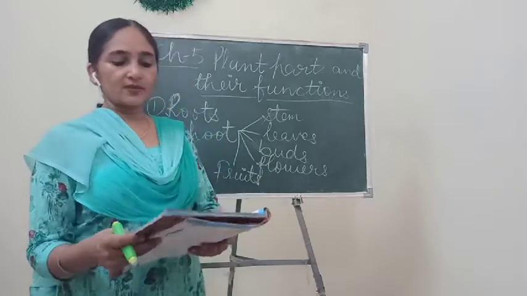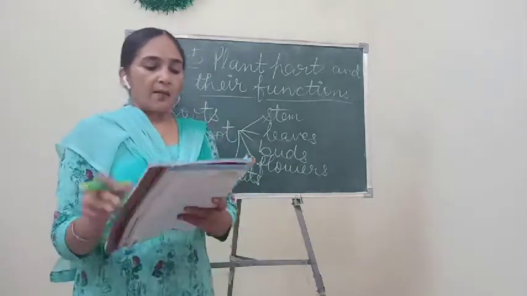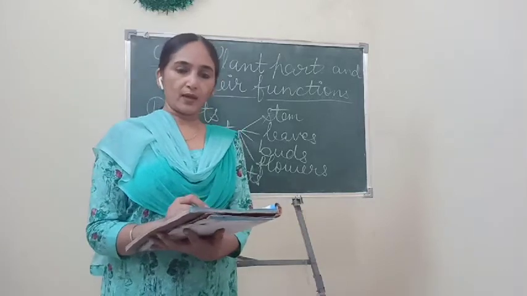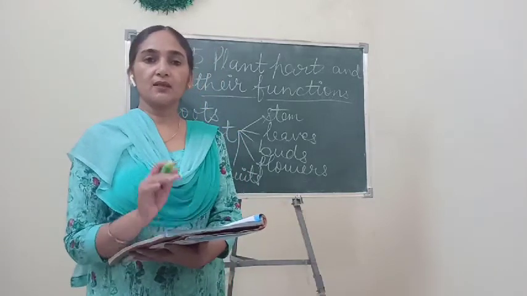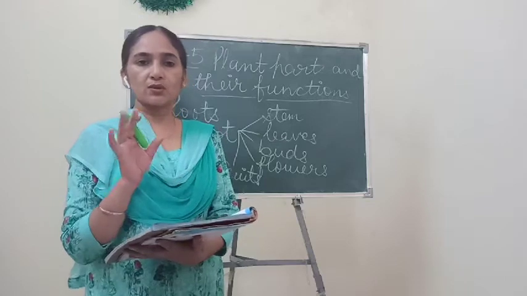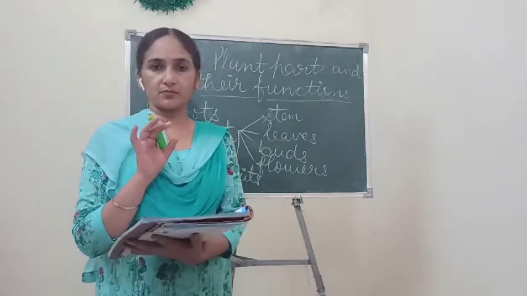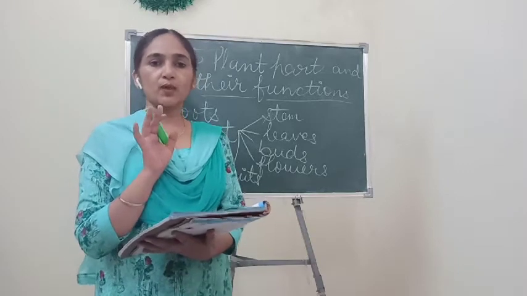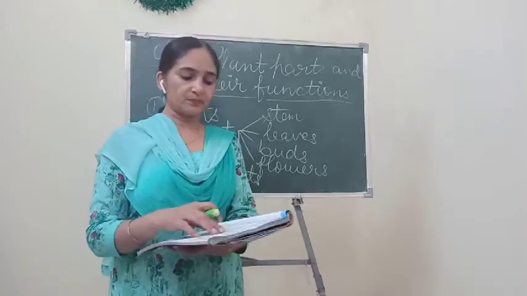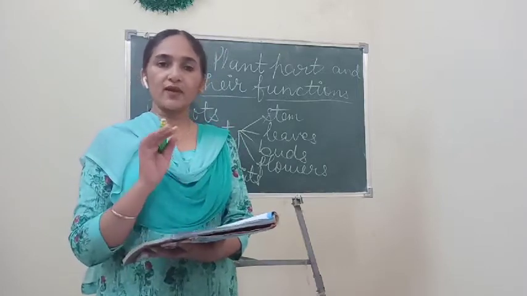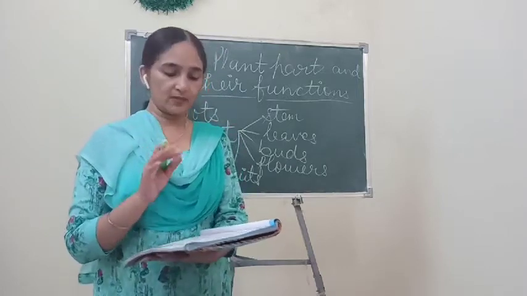Okay, so let's read the first paragraph. Plants are living organisms. The word organism means living things. So this word is also new for you, I think. Plants are also living things, so that's why we can call them organisms.